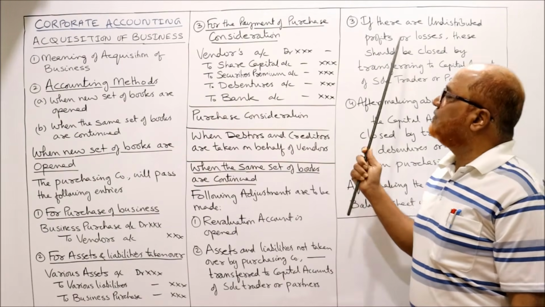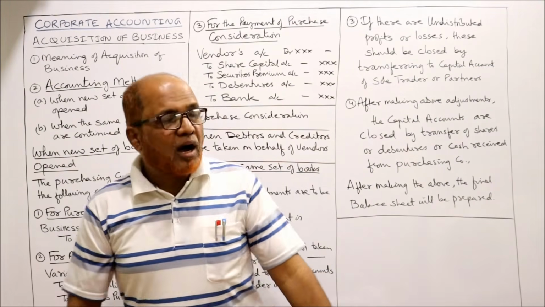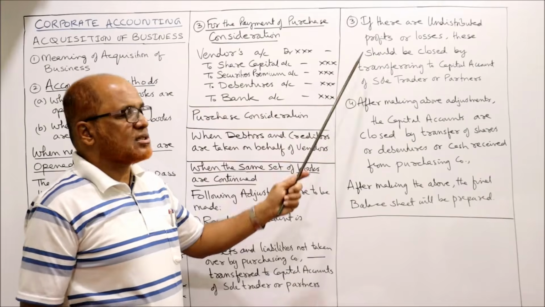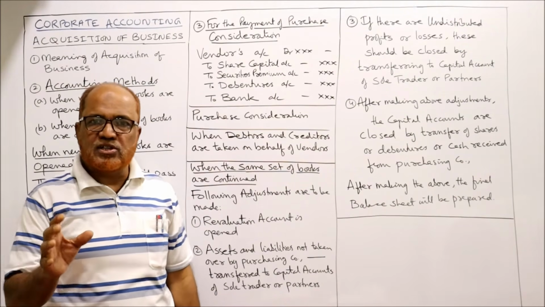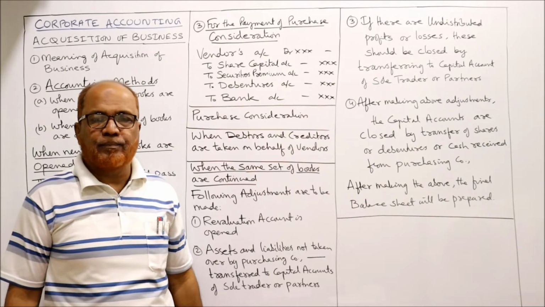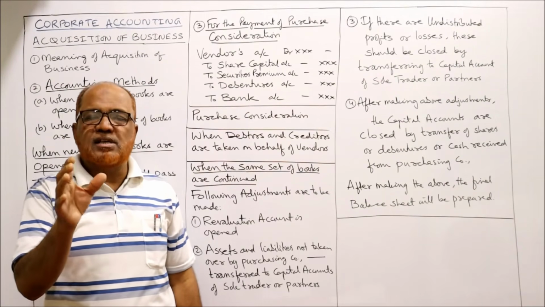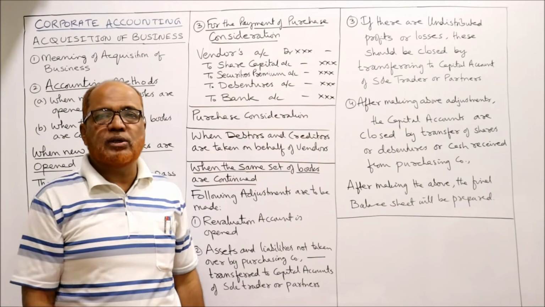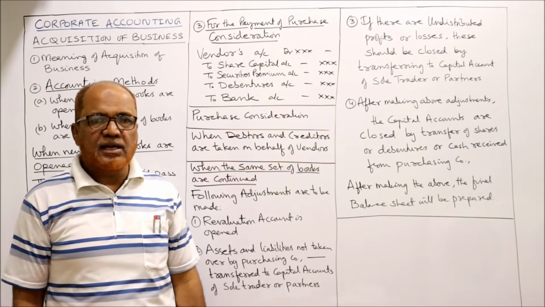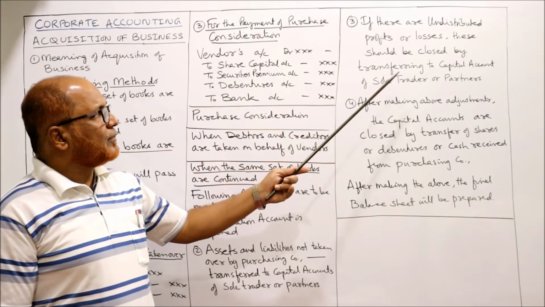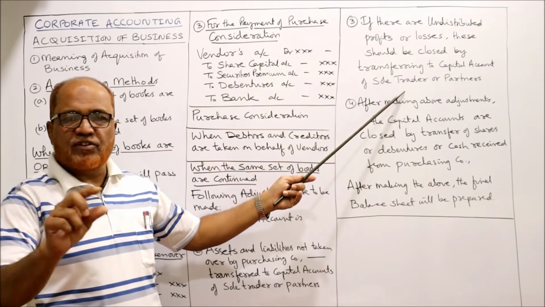Third adjustment: if there are any undistributed profits or losses, or any reserves or undistributed profits in the books of the vendor, those undistributed profits and reserves should also be transferred to the capital account or partners' capital accounts, whatever the case may be, in the profit sharing ratio.